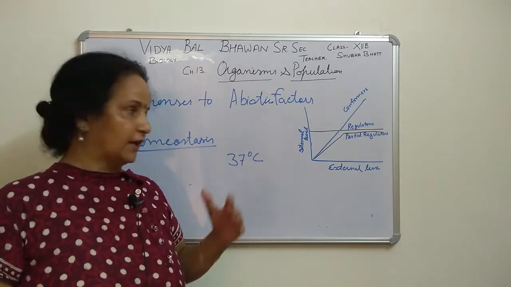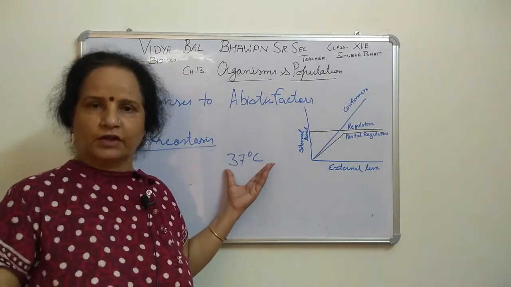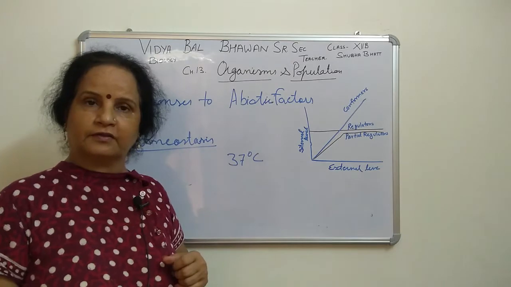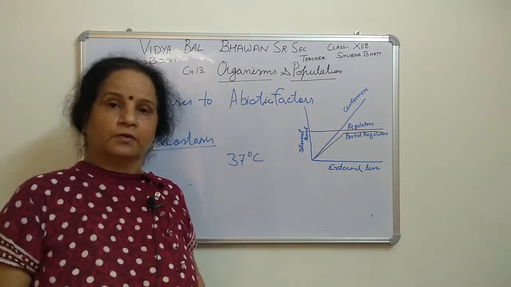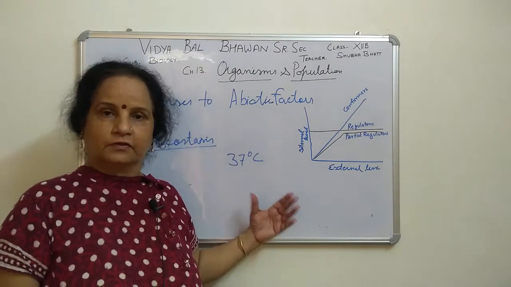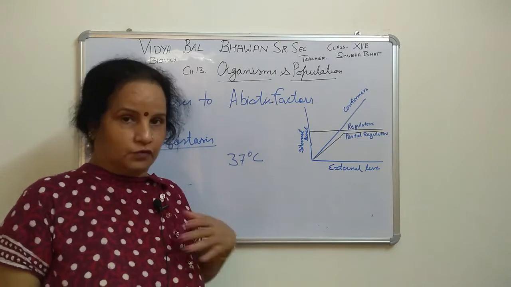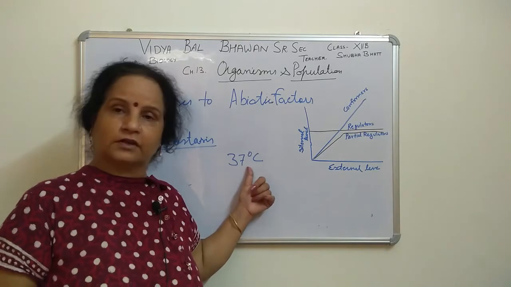But in our case, as a simple example, in human beings nowadays there is scorching heat. Our body temperature is 37 degrees Celsius, but the outer temperature is more. So what are we doing? We are trying to maintain it through physiological metabolic activities. Sweating decreases our internal temperature back to that 37 point.